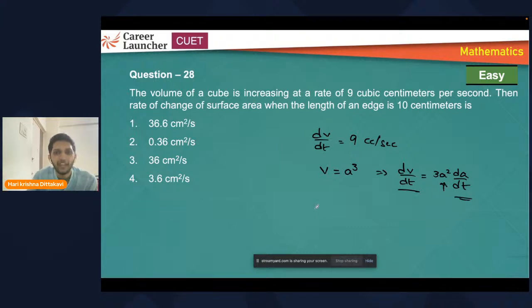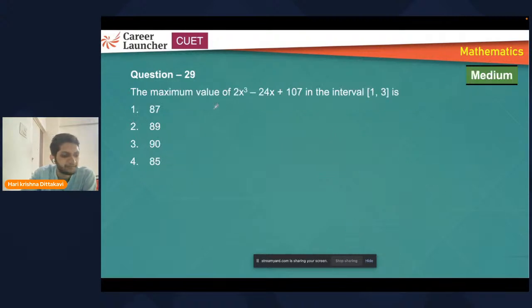So once you get rate of change of edge, then surface area is given by 6a square. So dS by dt will be 12a into dA by dt. Here, you know a value and you can get dA by dt from this. You can get dS by dt. So understand the steps. It should not take much time. And not just cube. Have a good idea on all the solid figures that we have. Cuboid. They can ask maybe cone, sphere. There's a chance. So have a good idea on surface area, volume, lateral surface, and total surface. There are hardly 4 or 5 figures, so you must be knowing it.